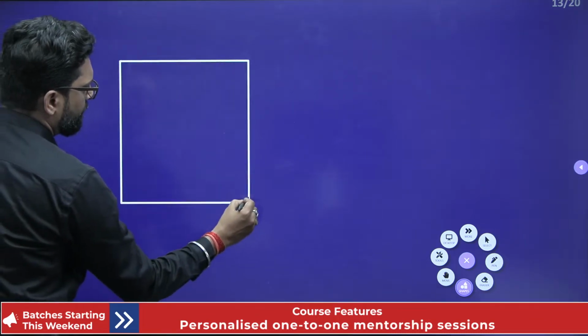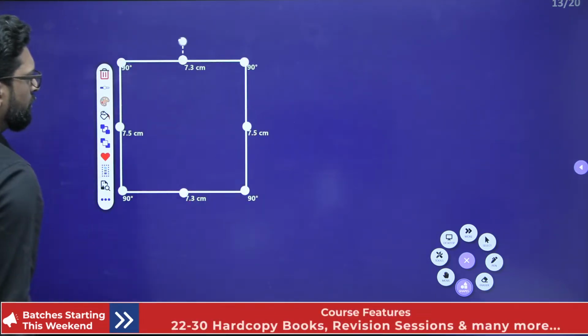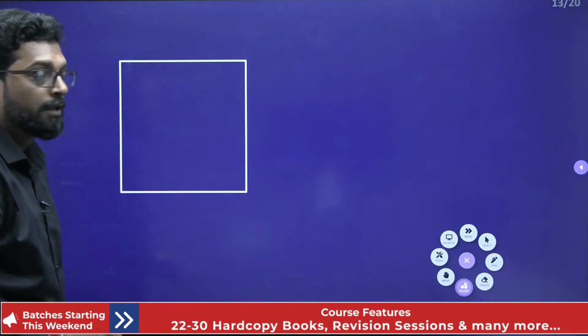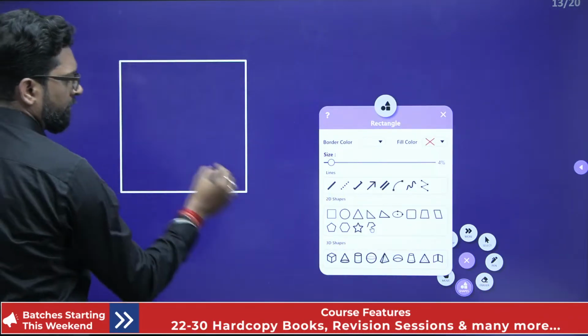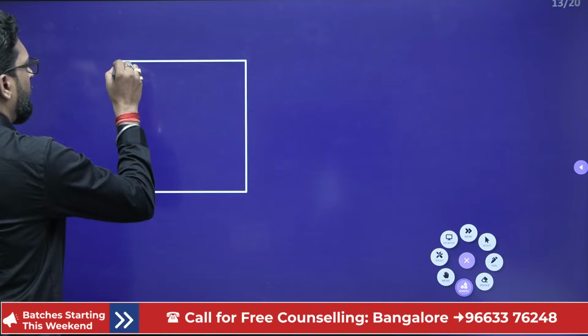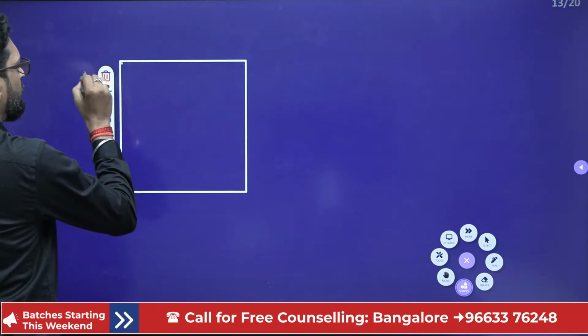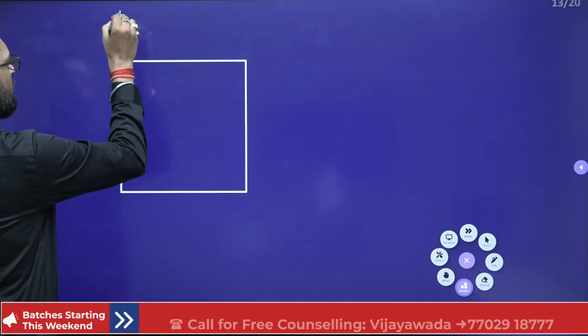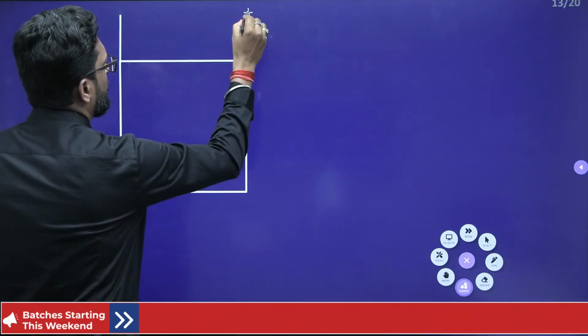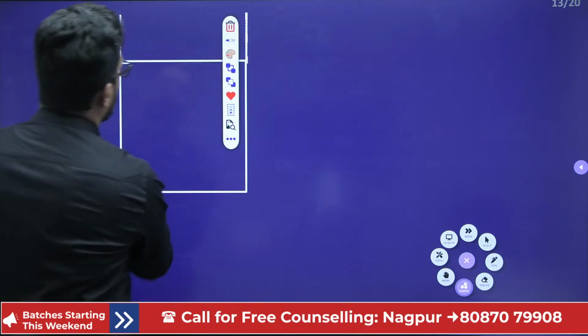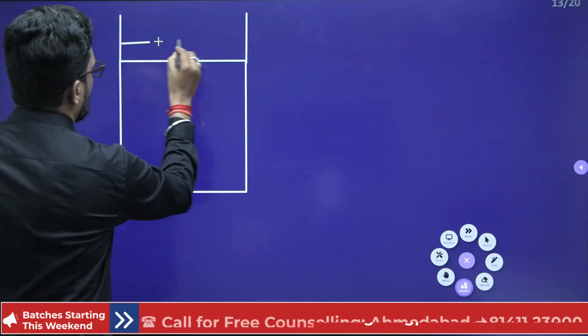there is a container. Okay, this is your container. Okay beta, you may say that this is a boundary. This is the cylinder. Okay, and this is your piston.